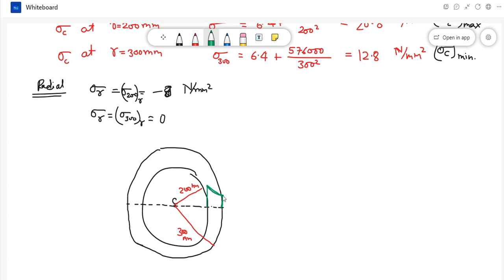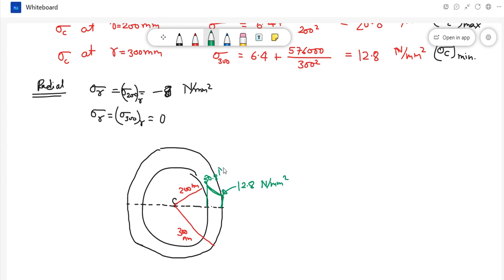Okay, because see the relation, that is r square. So this value at inner surface was 20.8, and at this point it is 12.8 Newton per mm square.